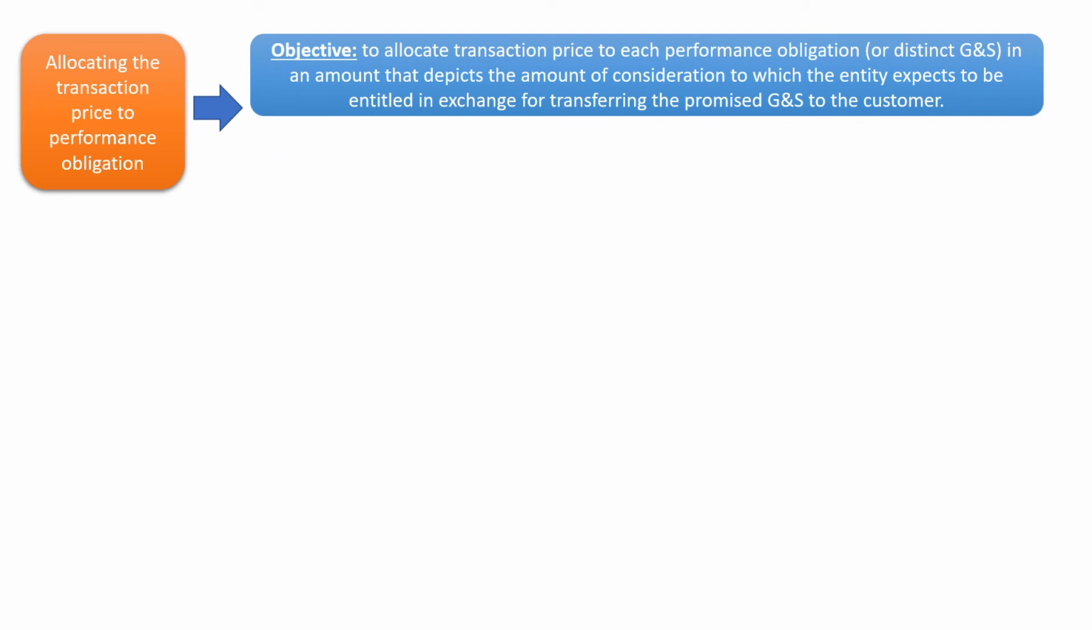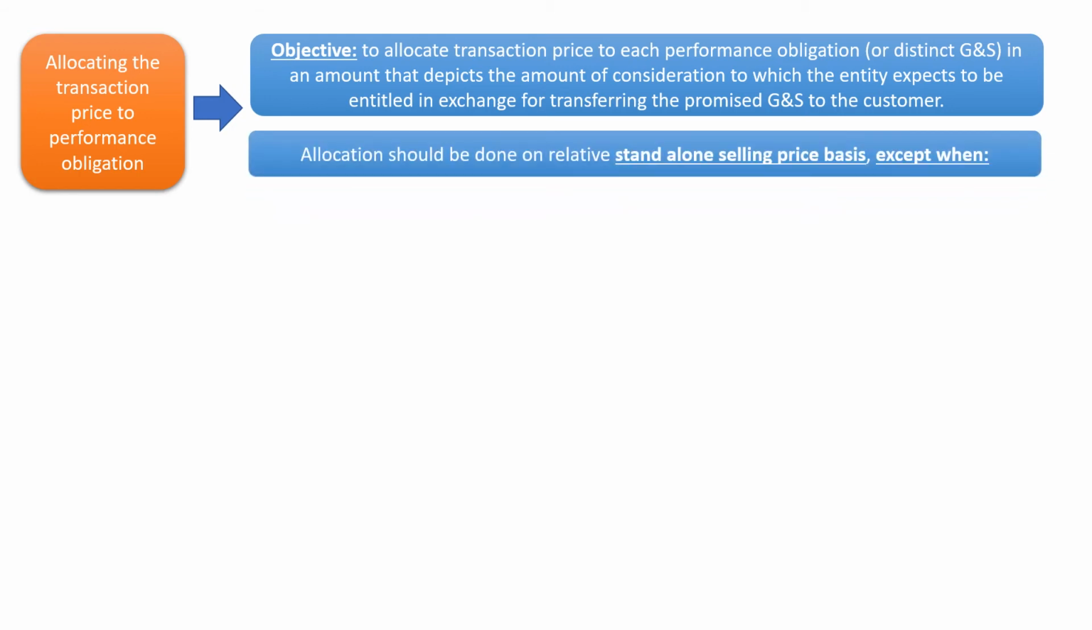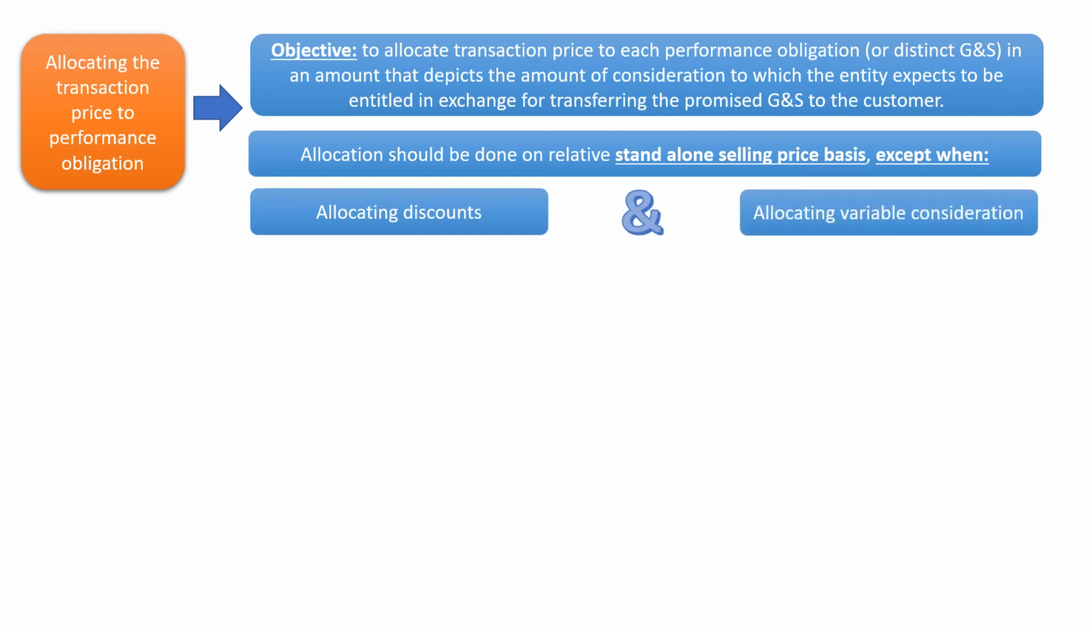The objective of the step is to allocate the transaction price to each performance obligation or distinct goods or services in an amount that depicts the amount of consideration to which the entity expects to be entitled in exchange for transferring the promised goods or services to the customer. Allocation should be done on a relative standalone selling price basis, except when allocating discounts and allocating variable consideration.